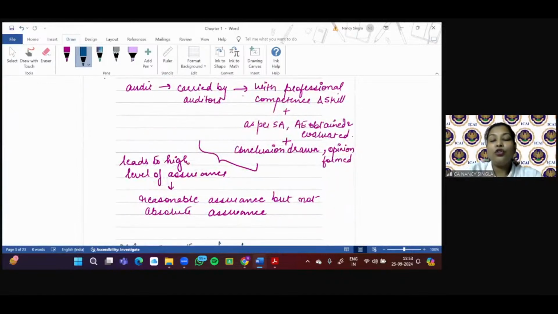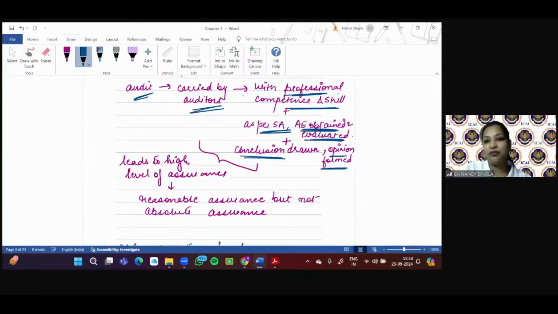Okay? So if I ask you how the auditor gives a high level of assurance, that is reasonable assurance, how is the auditor able to give it? See, audit is carried out by auditors after applying their professional competence and skill based on standards on auditing. The auditor obtains audit evidence, evaluates it, forms conclusions, and then an opinion is formed.